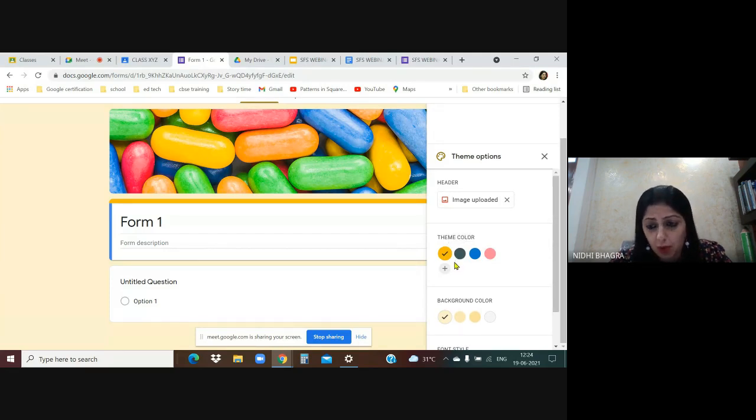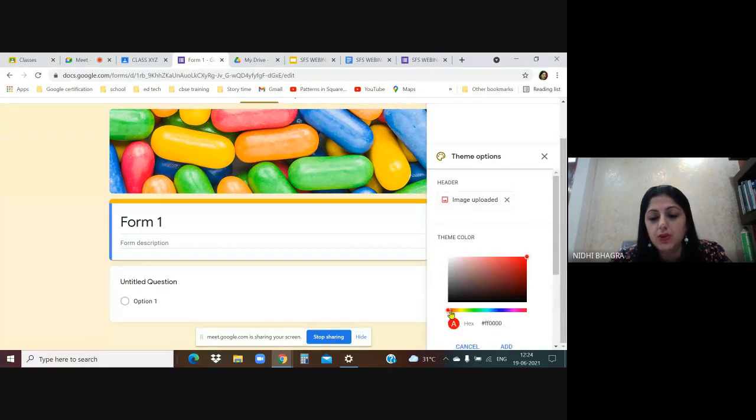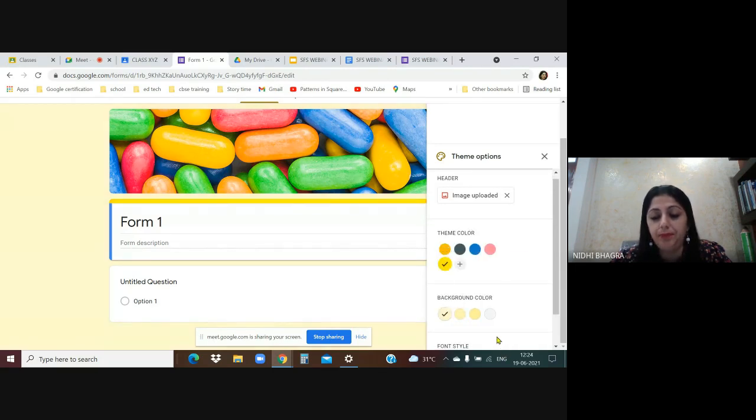But if you want to change it, click on the plus sign below. There is a plus sign, theme color. So you can choose any color of your choice. There is variety, there's a slider. You can just select any color of your choice. So whichever color you choose, add it and you can select.